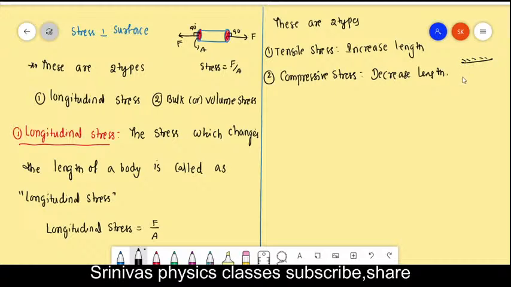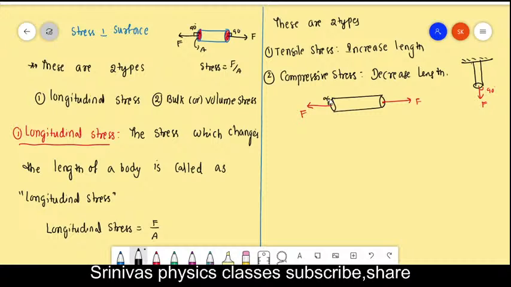For example, this is a rigid body. Or otherwise we can draw it like this also, or like this we can apply. And here the force is applied like this, and this force is perpendicular to the surface. Now here we are applying the force like this. This force by area is called a longitudinal stress.